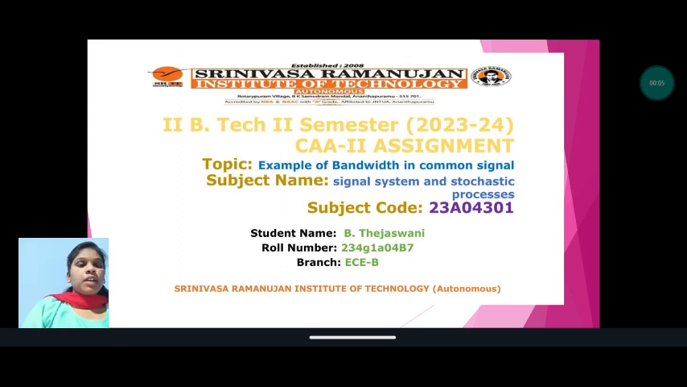Tejashwani. Currently, I am pursuing BTech in Srinivasa Ramanujan Institute of Technology, Rotarypuram. I am from the Department of Electronics and Communication Engineering, Section B, and my roll number is 234G1A04B8. Today, my topic for the presentation is examples of bandwidth in common signals, and the subject name is Signals, Systems and Stochastic Processes. The subject code is 23A04301.